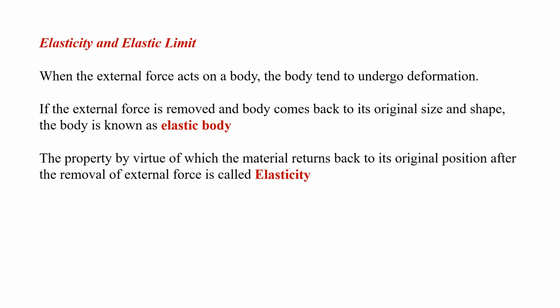Then, if we remove the external force from the body and the body comes back to its original size and shape, that body is known as an elastic body. And the property of the material by virtue of which it returns back to its original position after the removal of external force is called elasticity. And steel is an elastic material.